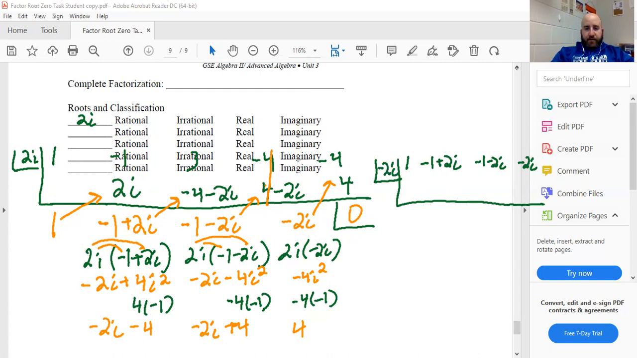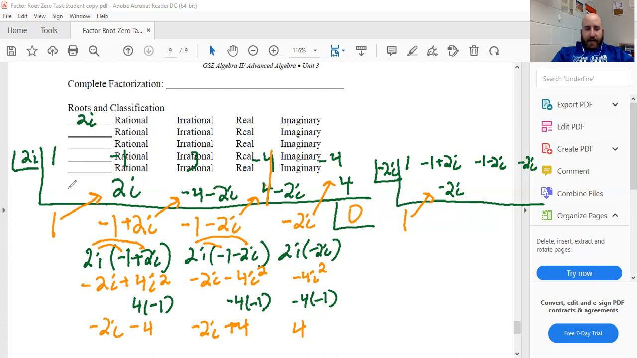Now I'm going to try to do synthetic with this. First one always comes down, bring it up and over. 1 times 2i is -2i. This one's going to be a lot easier. Y'all might already be starting to see it.